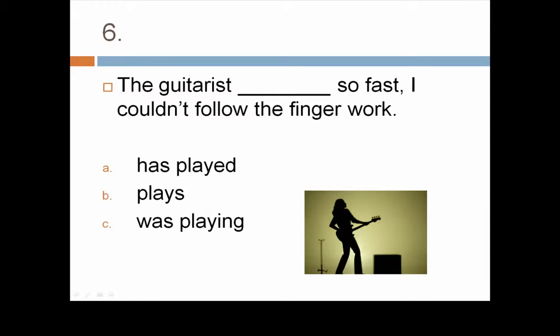6. Answer C. The guitarist was playing so fast I couldn't follow the finger work. Here we need a past action, but not a completed one. There's emphasis on the process, that process of playing.